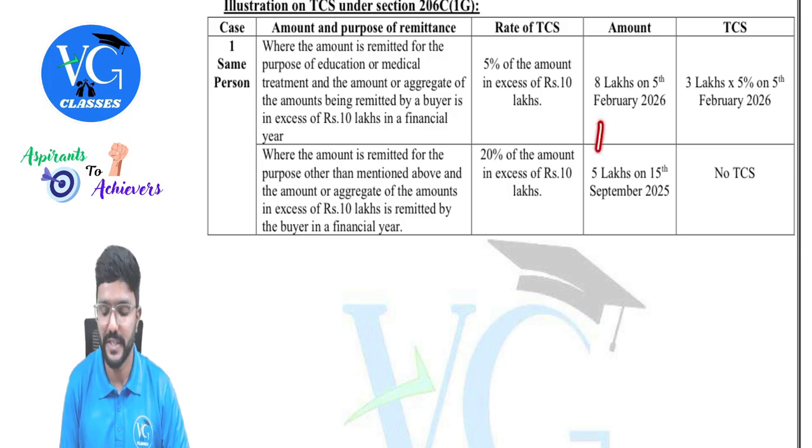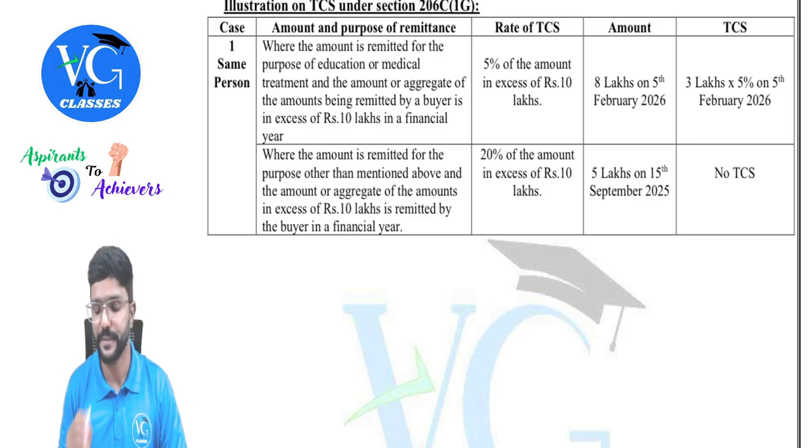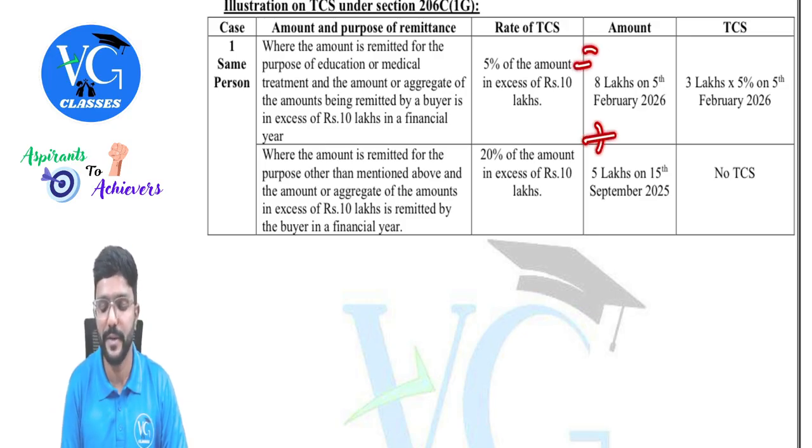Okay. So how much is the aggregate you check? 8 plus 5, 13 lakhs. So how much is in excess of 10 lakhs when he remitted this? 3 lakh in aggregate. So in aggregate, it is coming to 13 lakh, guys. So how much is in excess of 10 lakh? 3 lakh.